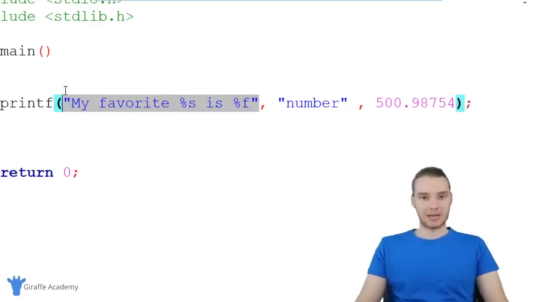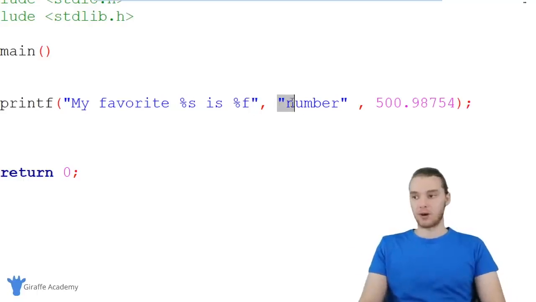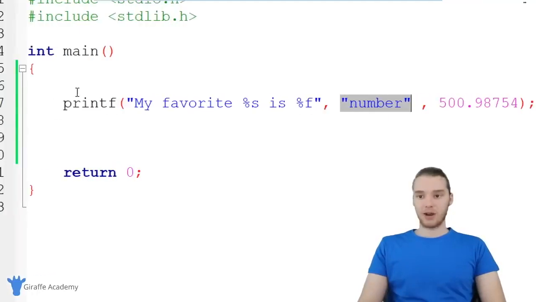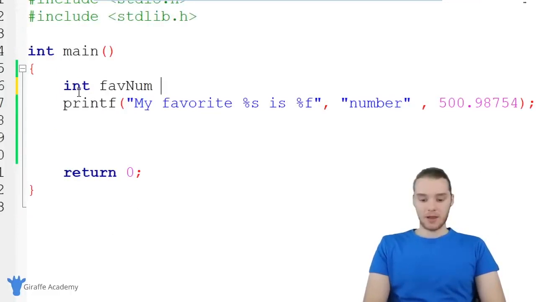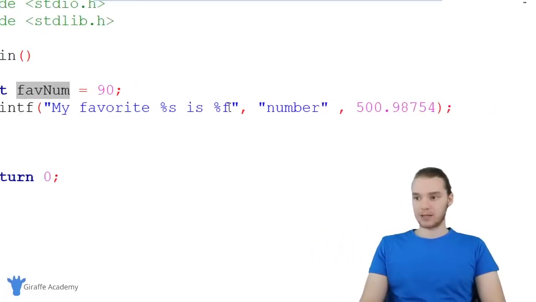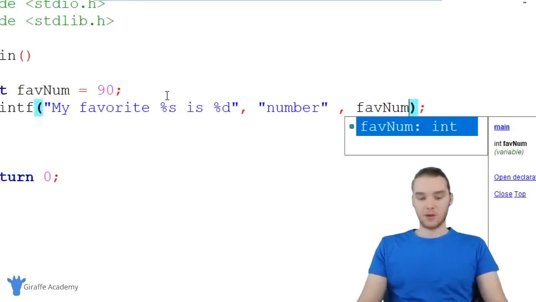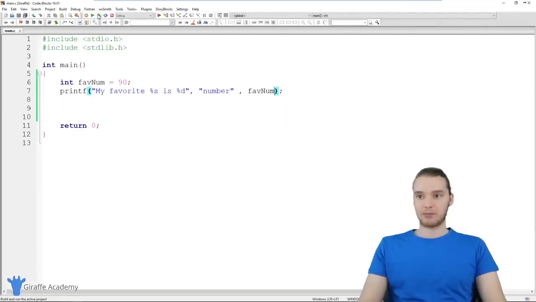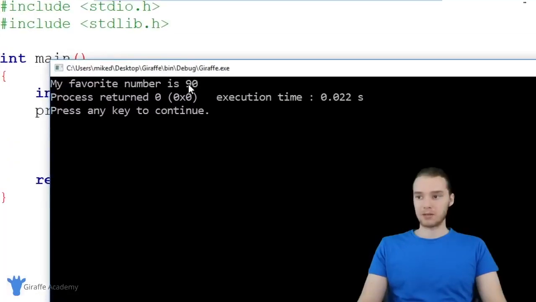This is just some general text output, and we can use these different specifiers to interweave numbers or other strings and stuff like that. Where these really become useful is when we have variables. So if I was to create a number variable up here, I could call it favnum, and set it equal to 90. I can use this variable and print it out inside of this printf. So over here, we could make this %d, and instead of printing out this number, we can just access that variable. So I could say favnum, and this will allow me to print out that variable using the printf function. So my favorite number is 90.